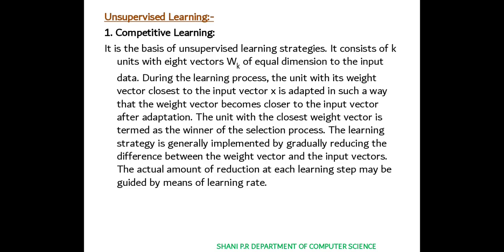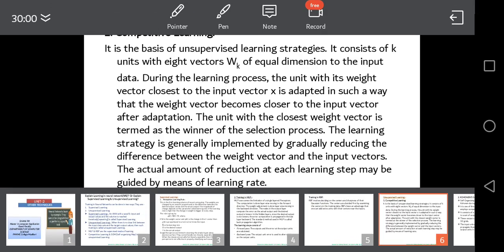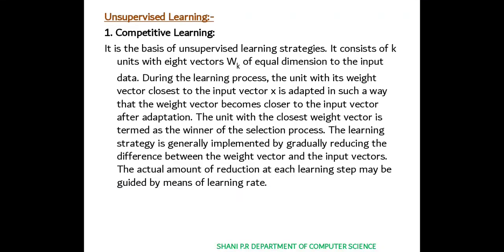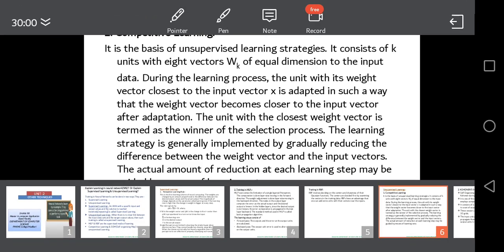So the particular inputs will be considered one by one, whichever is near to the particular weight vector. So it is a selection process in competitive learning. As you all know, in unsupervised learning, it doesn't know which input should go first into the process step, so it will consider the nearest of the particular input values.